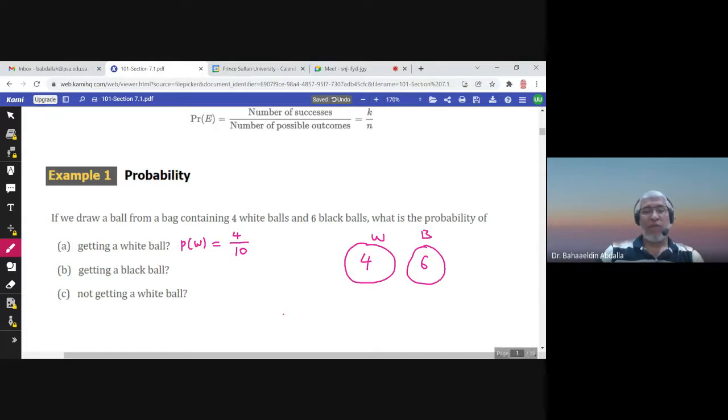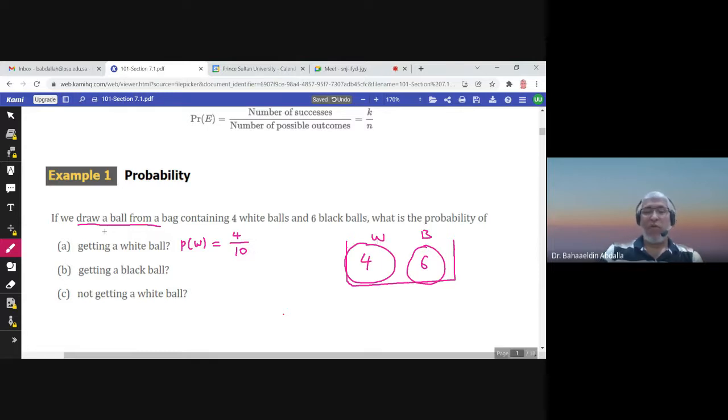Notice here that we are drawing one ball. We have a bag that contains 10 balls, 6 of them are black and 4 are white.